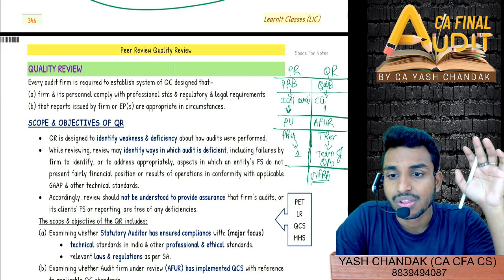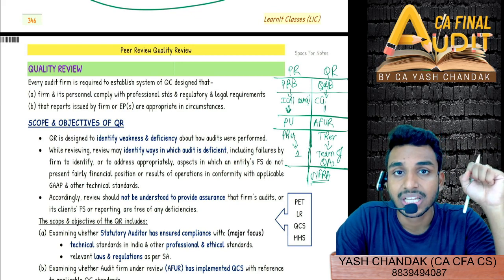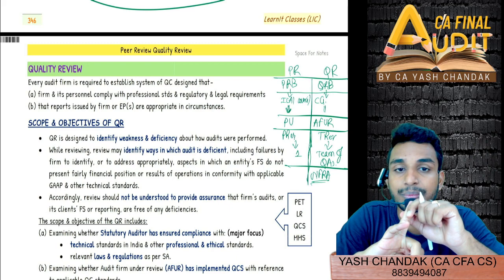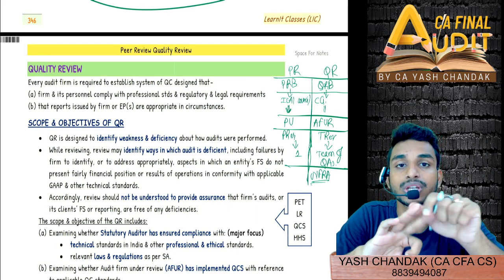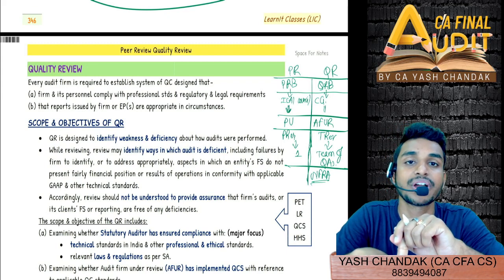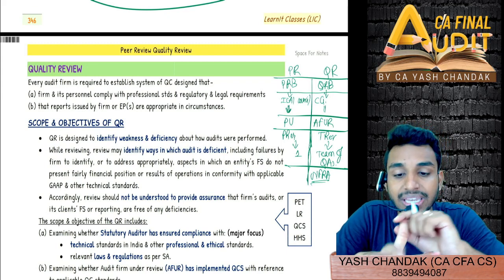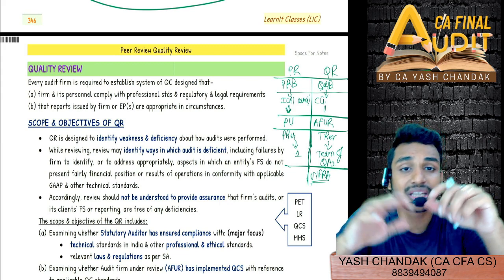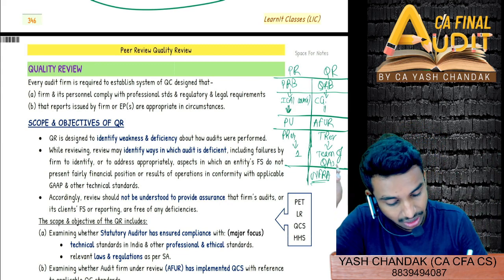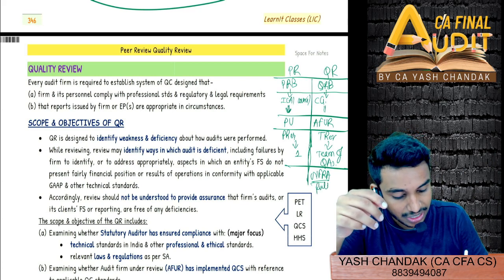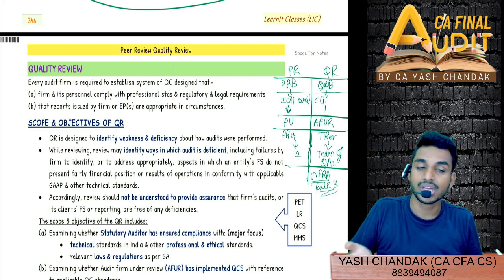There was some debate. So what has happened now is that the auditors of big companies like listed companies, unlisted public companies having turnover more than or equal to 1000 crore, paid up share capital more than or equal to 500 crore, or loans or borrowings more than or equal to 500 crore. Similarly, banking companies, insurance companies, all banking regulated entities, and certain other entities which are covered under Rule 3 of NFRA rules. Rule 3 of NFRA rules, that we have to mug up.